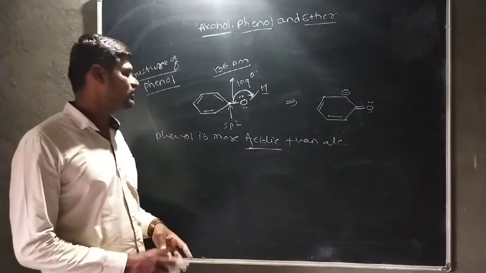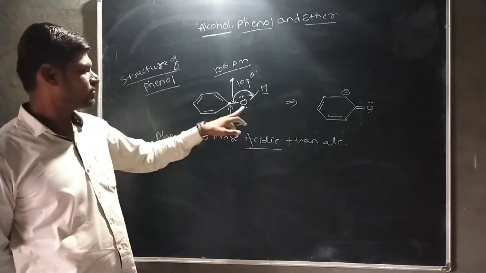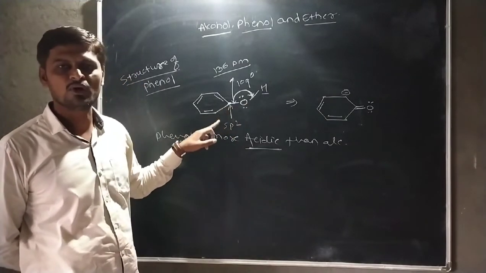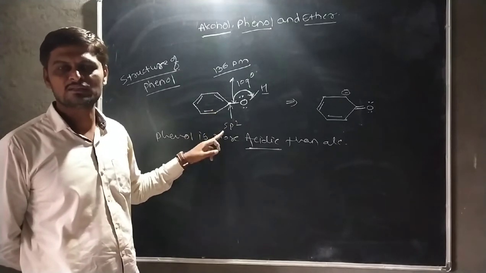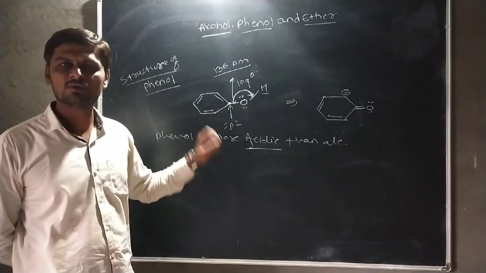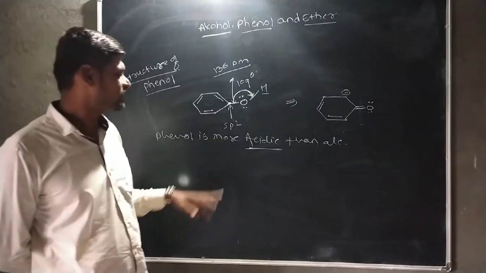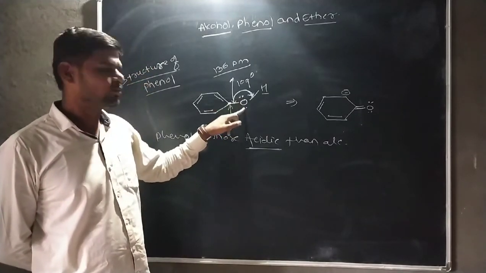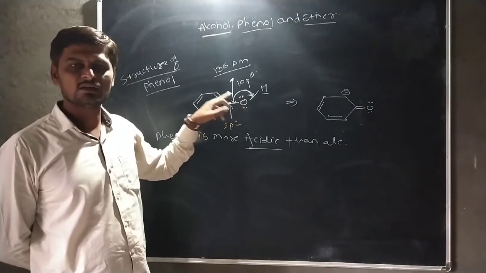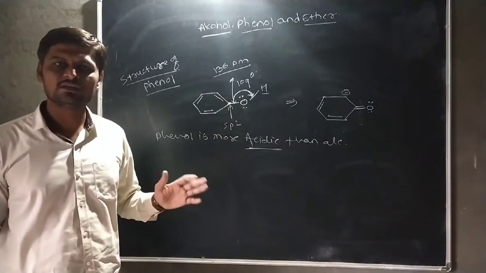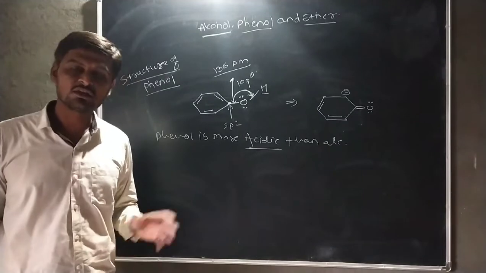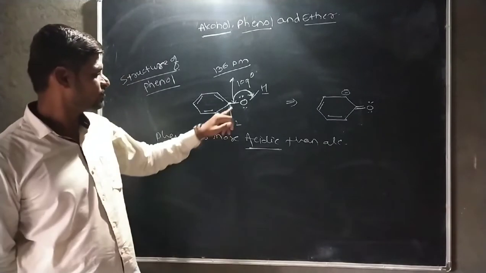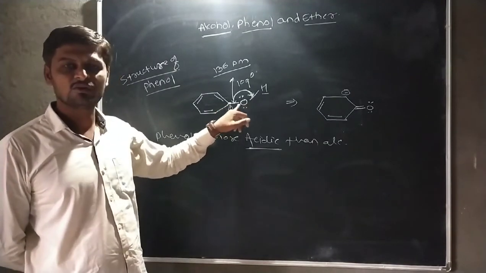In this concept, the hydroxyl group is directly attached to the sp2 hybridized carbon atom. sp2 hybridized carbon atom means the carbon contains a double bond. Therefore, the oxygen carries a lone pair. These lone pairs are also involved in the conjugated system, and this phenol shows the resonating structure. After the resonating structure, a double bond is also formed between carbon and oxygen atom.